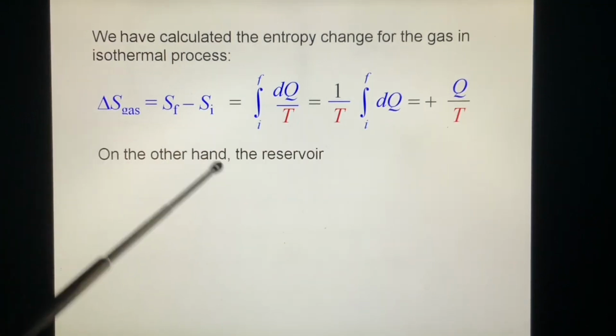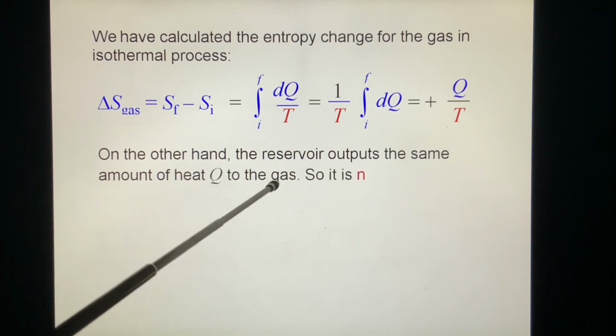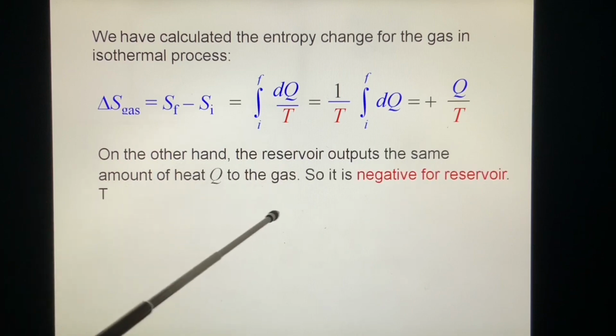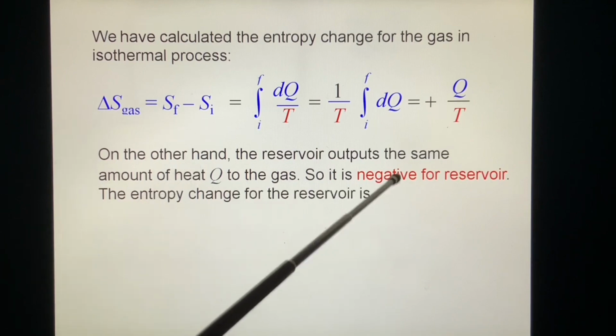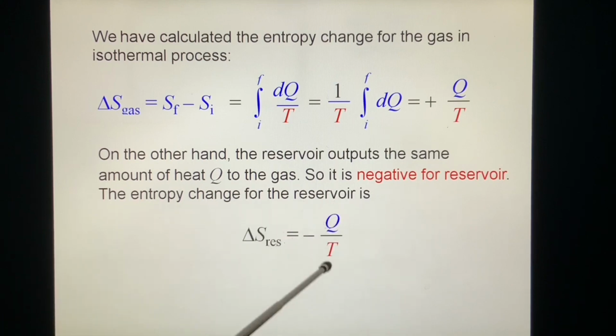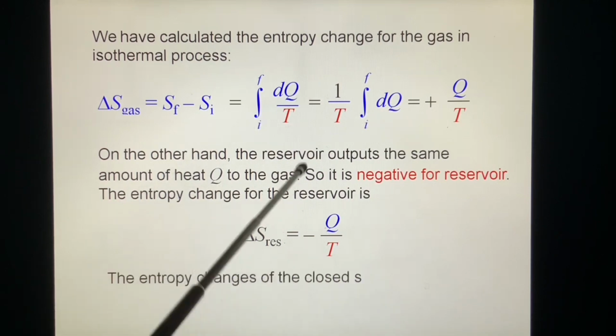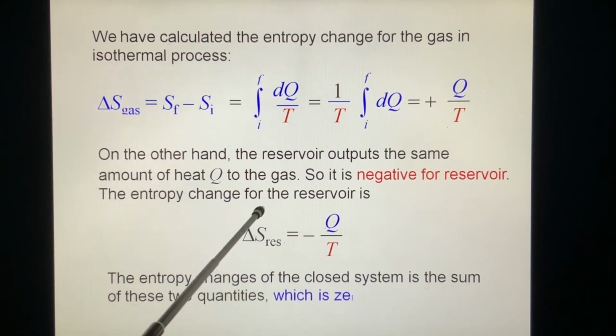On the other hand, the reservoir outputs the same amount of heat Q to the gas. So for the reservoir, the heat is output, so Q is negative for the reservoir. The entropy change of the reservoir is minus Q over T. And if we put them together, the entropy change of the closed system, which includes the system and the environment, is the sum of these two quantities, which is zero.